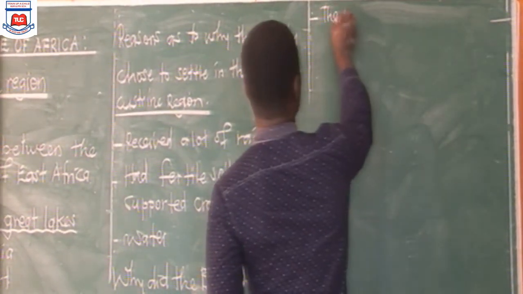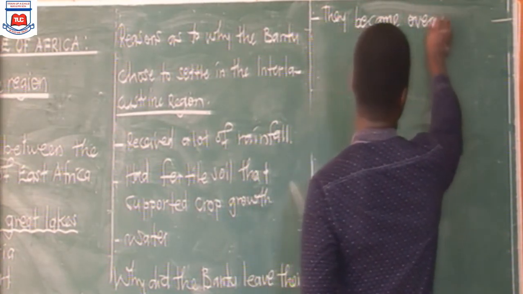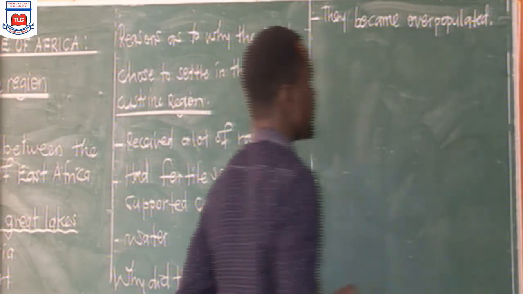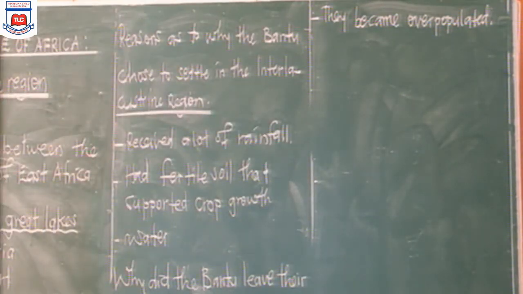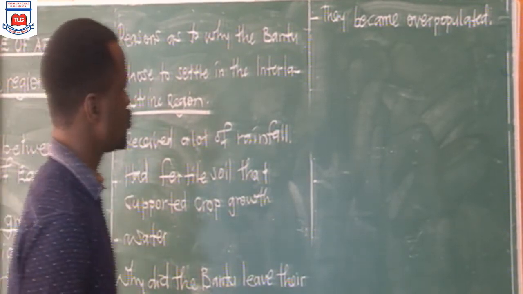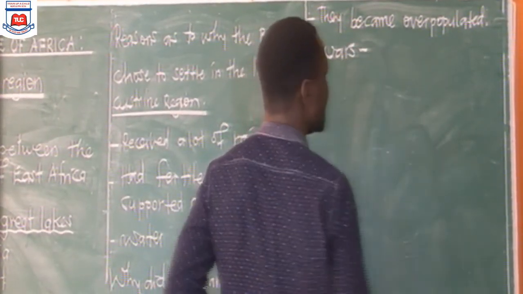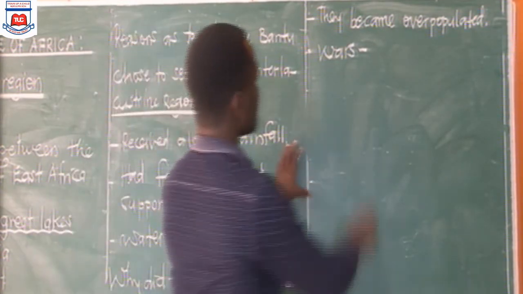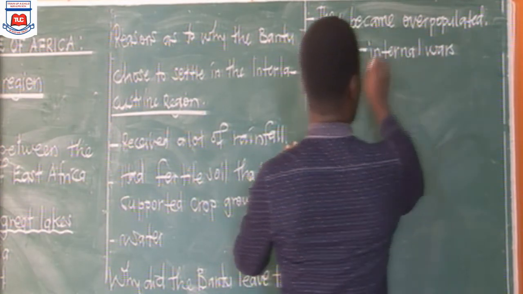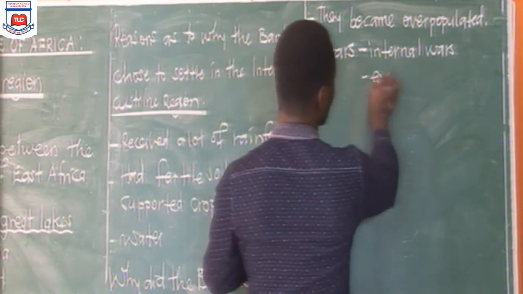So they include, we can say, the Bantu became overpopulated in their cradleland. They became overpopulated, meaning that others had to move in search of areas with free land to occupy. Then we also have wars that might have happened. Here we look at two. Could be internal wars. When we talk of internal wars, we are looking at them having their own misunderstandings. Then we also have external wars.